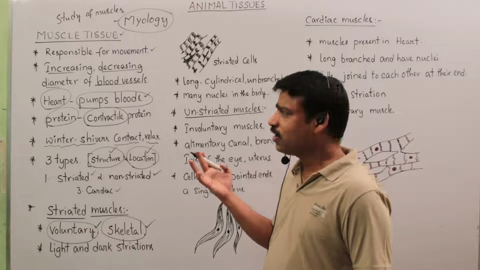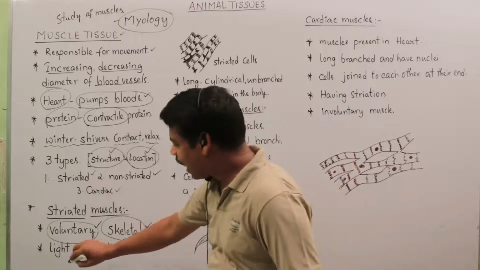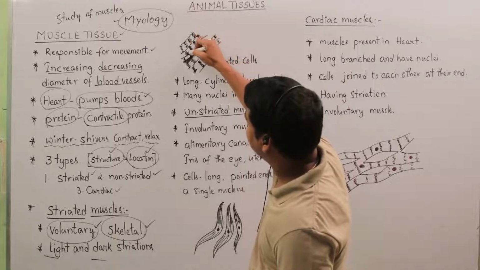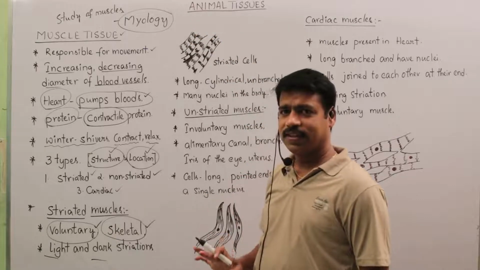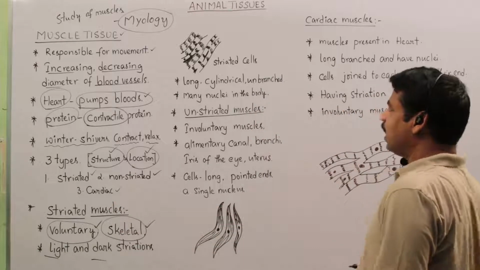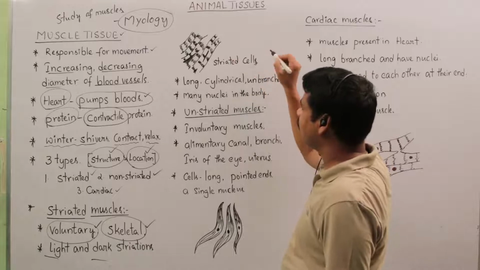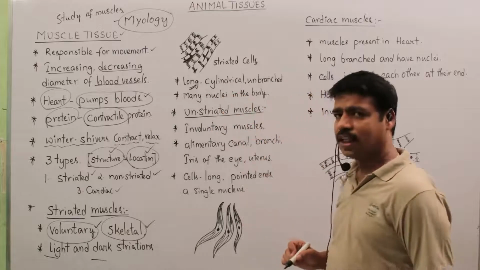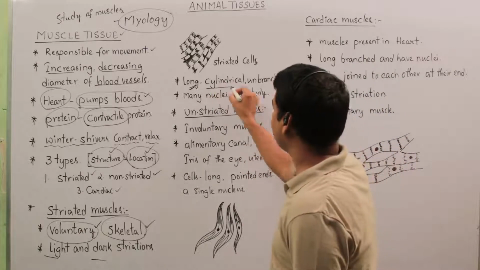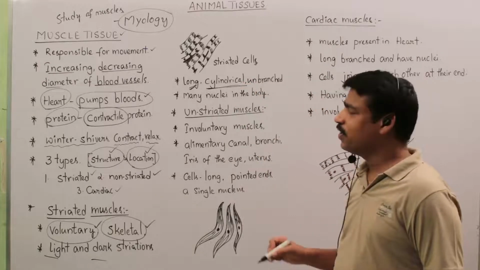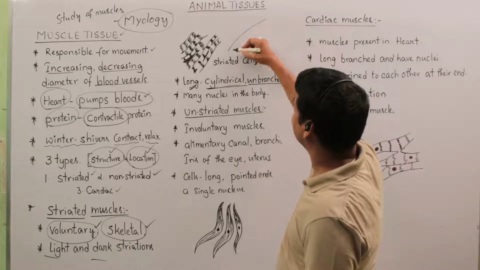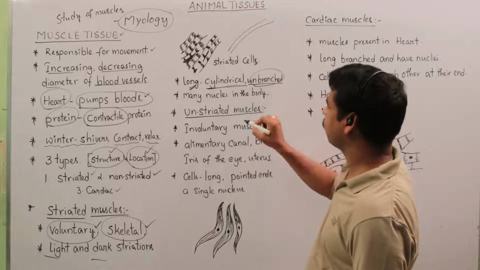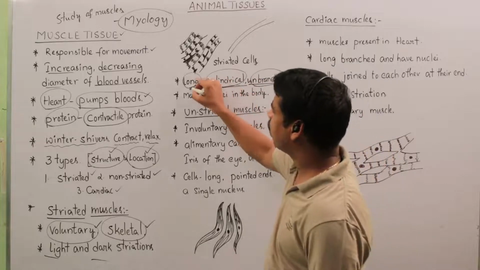While we observe the muscles, light and dark bands are seen, striations. Here dark and light striations are seen. These are striated muscles. Generally, in striated muscles, the cells are long, cylindrical shaped and unbranched. These are continuous long thread-like muscles. So these are unbranched, cylindrical and long.